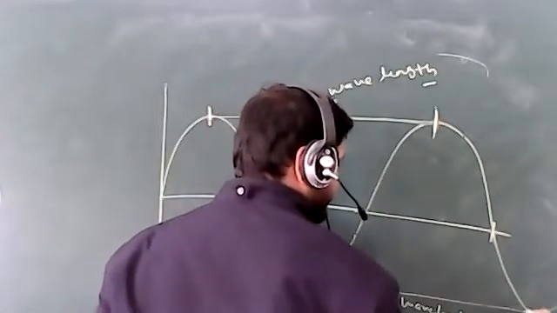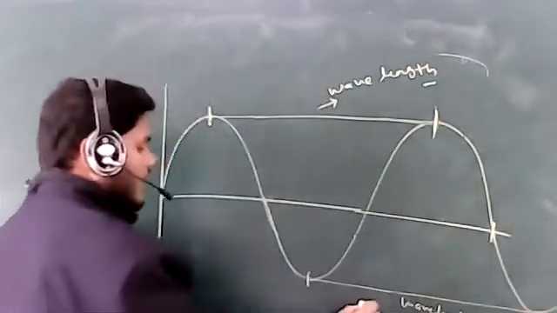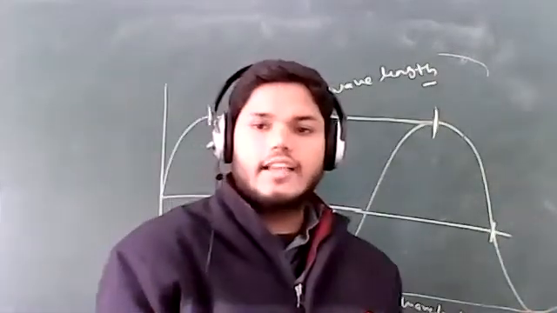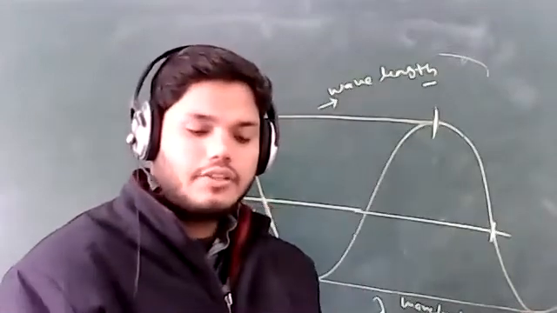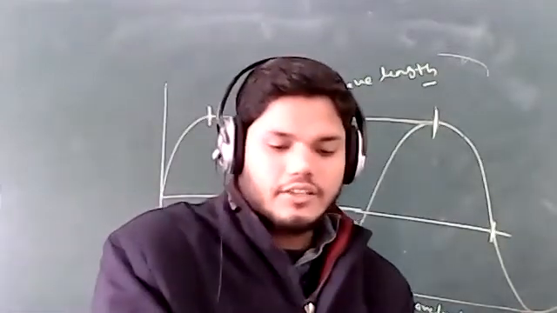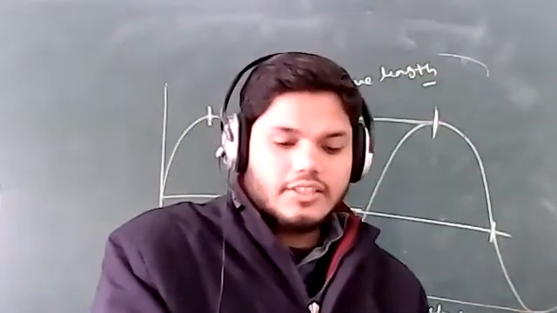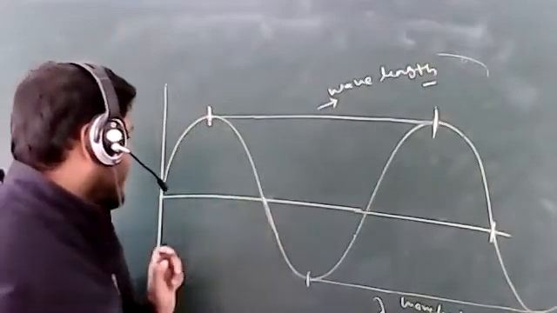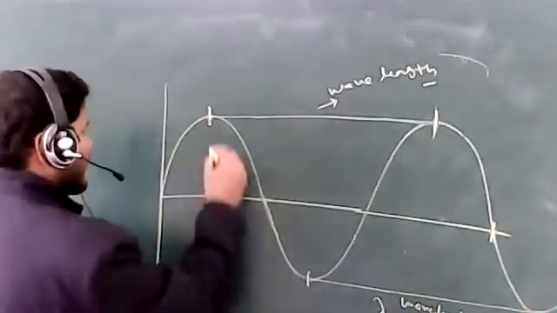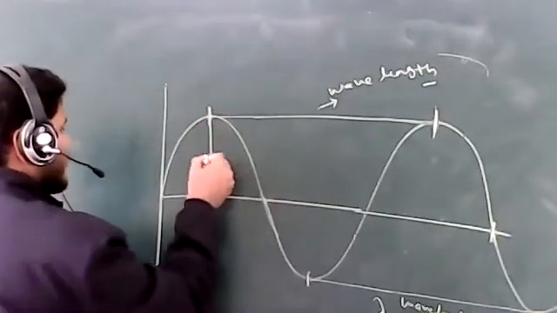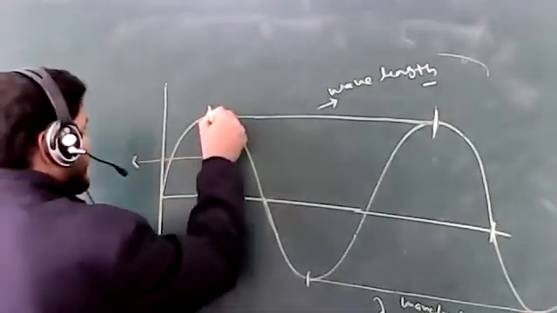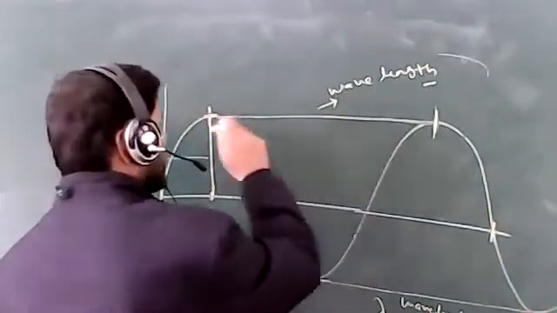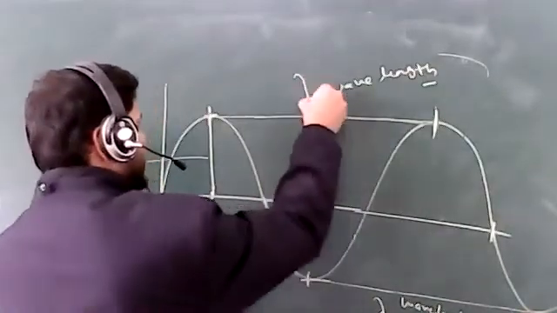Okay, the wavelength is symbolized by the lambda symbol. Lambda is the symbol of wavelength, and the SI unit of wavelength is what? Meter. Okay, so the crest is from the mean position in the positive direction, and the distance from the mean position is called the amplitude. That is the maximum distance. This is the crest, this is the trough, and the distance between the two crests is called the wavelength, symbolized by lambda.